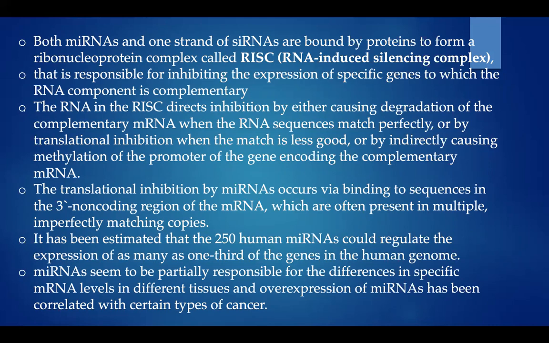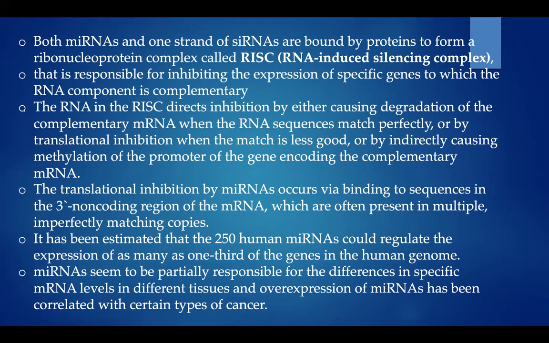The RNA in the RISC directs inhibition by either causing degradation of the complementary mRNA when the RNA sequences match perfectly, or by translation inhibition when the match is less good, or by indirectly causing methylation of the promoter of the gene encoding the complementary mRNA.